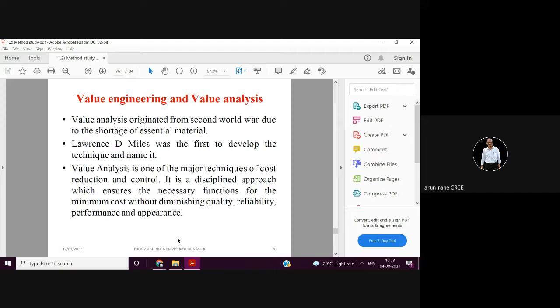Suppose I take an example of a pen. The function of the pen is to write, and let's say the cost is 5 rupees.